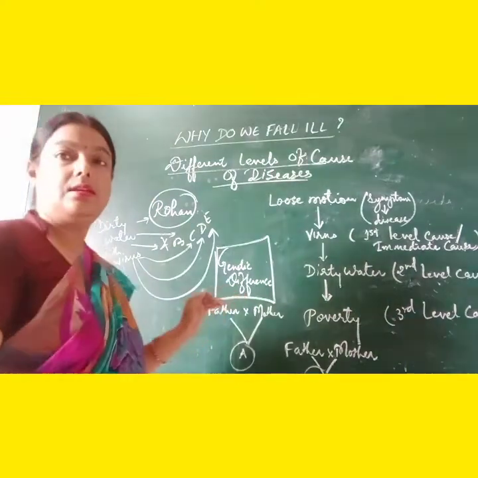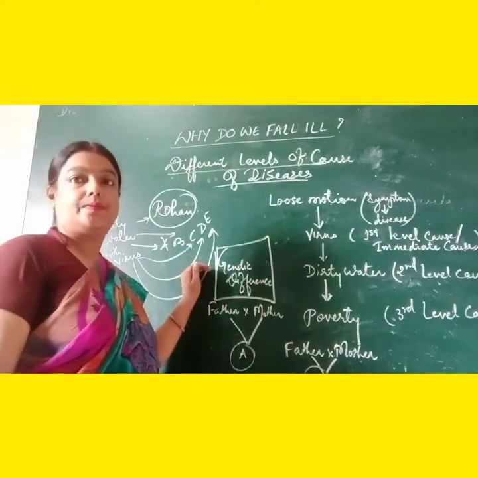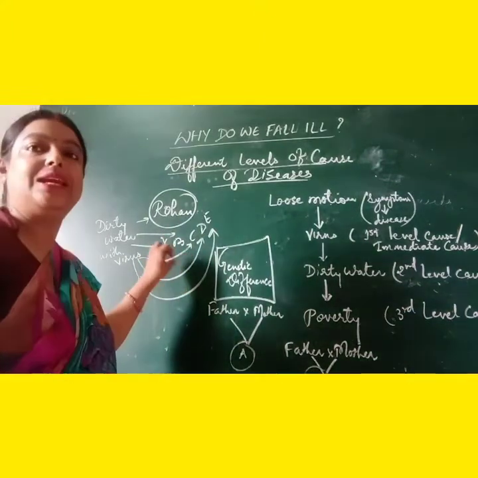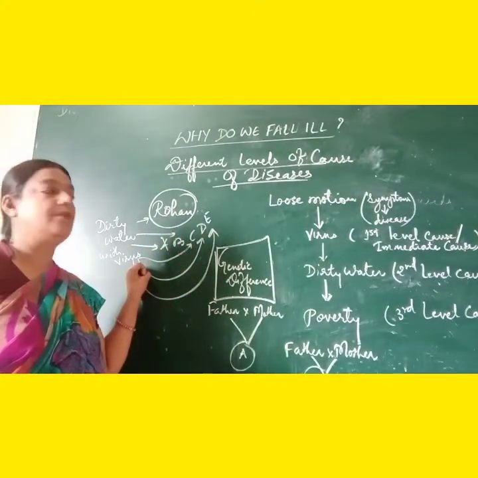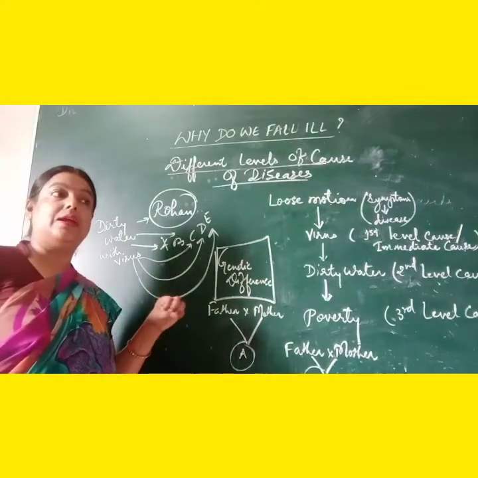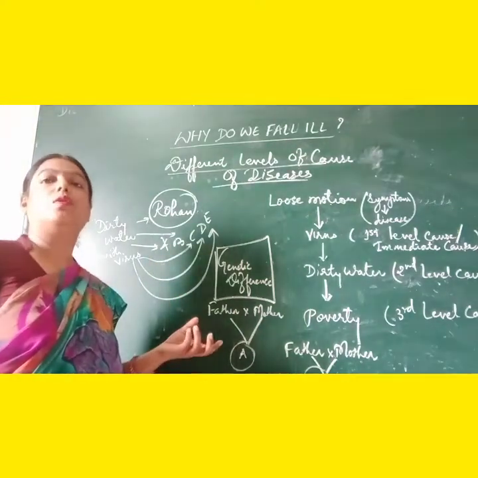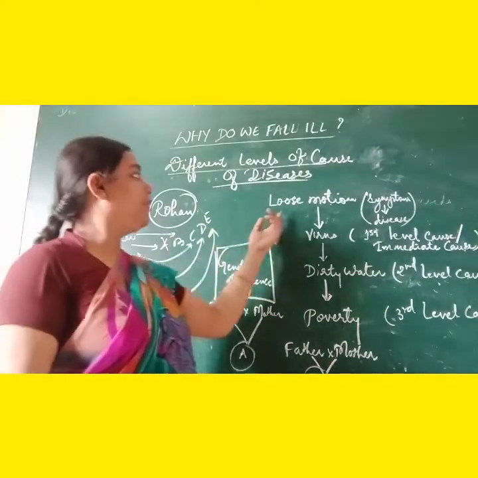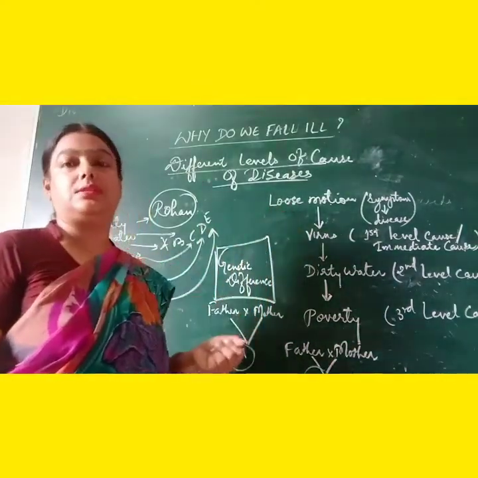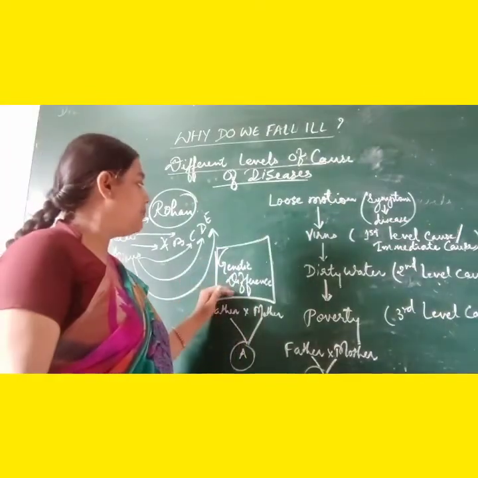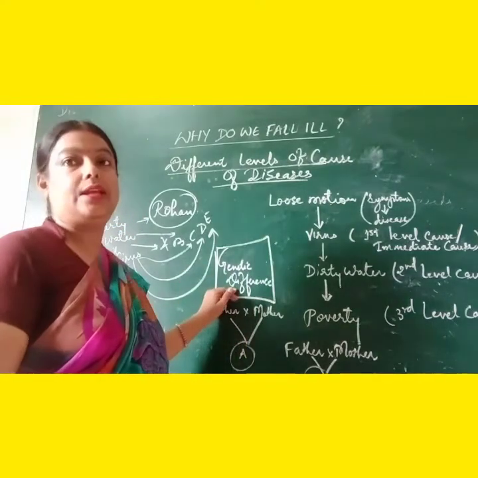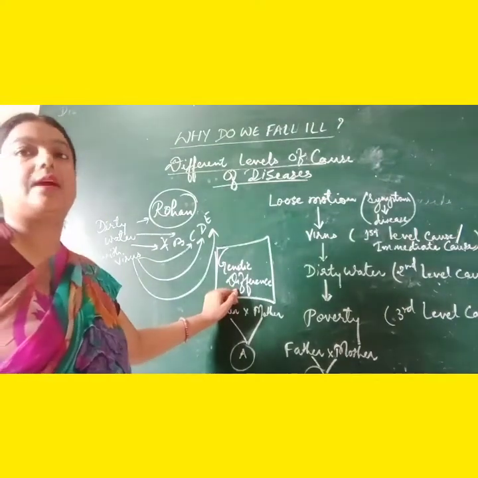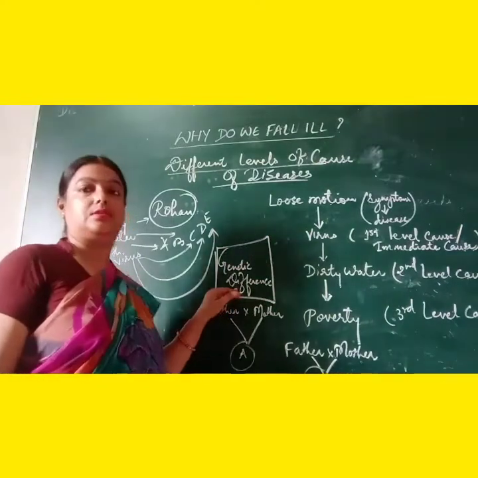Now, children, the reason due to which, even though lot of children were consuming same dirty water with viruses entering into the bodies of all the children who were consuming such water, still only few of them were suffering from disease. The reason behind it is genetic difference. So we are going to see what is genetic difference. We will try to understand what is genetic difference.